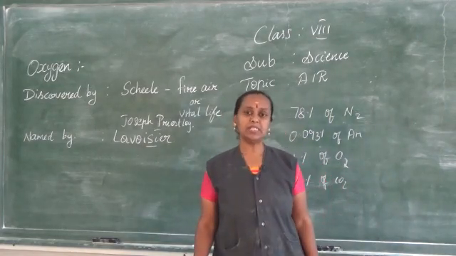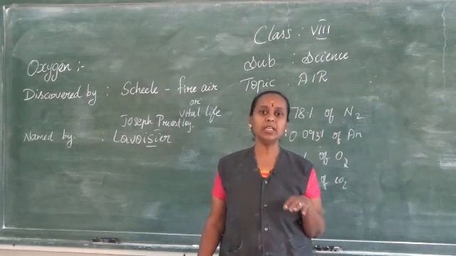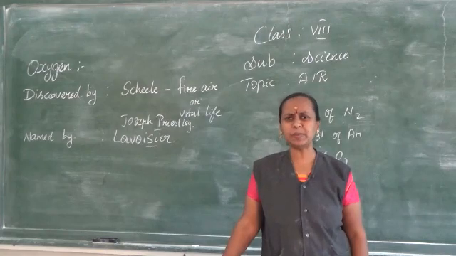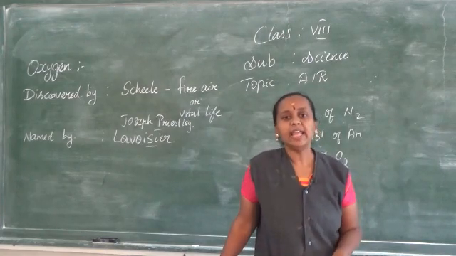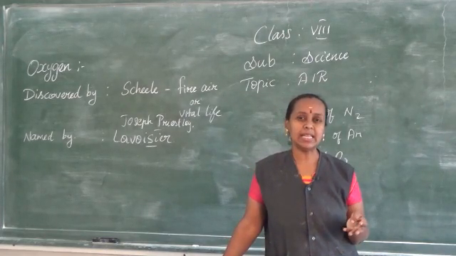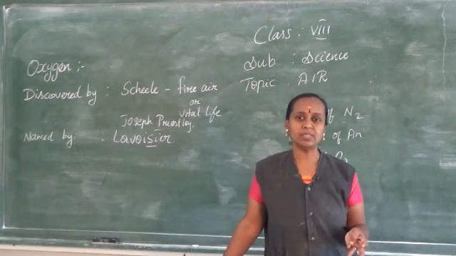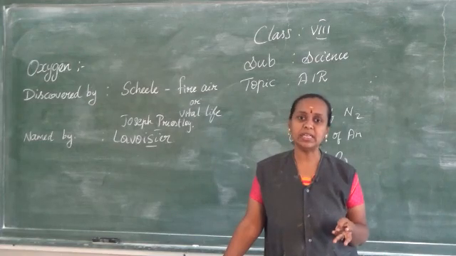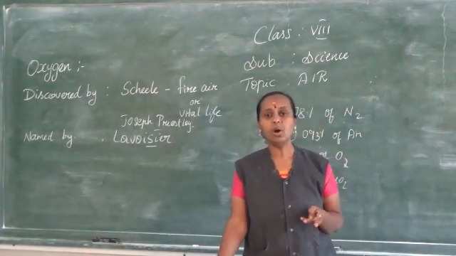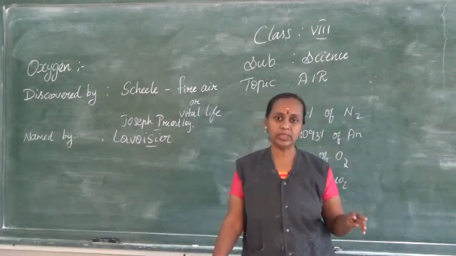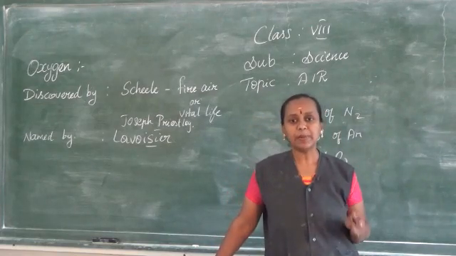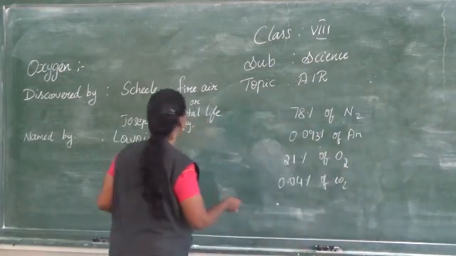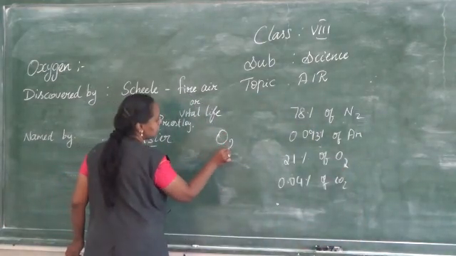It is also present on the water surface. We can see that in the water also oxygen is present. And it is present in the land as minerals in the landforms, what we call metal oxides. It is present as diatomic molecules, and when we write oxygen, we write it as O2.